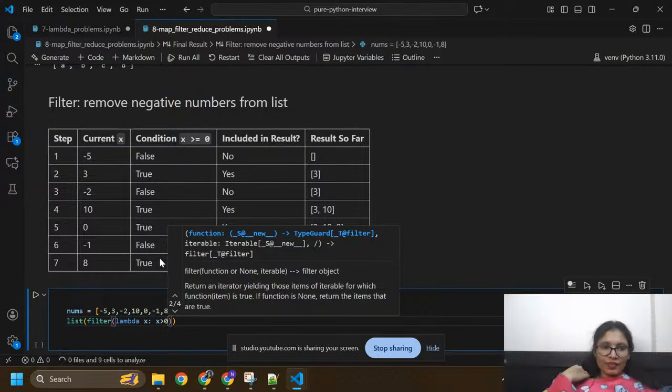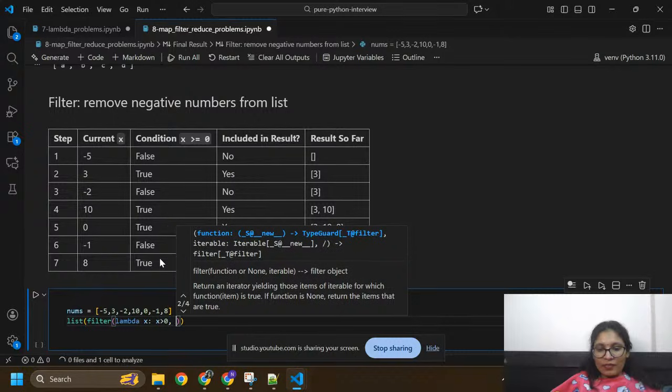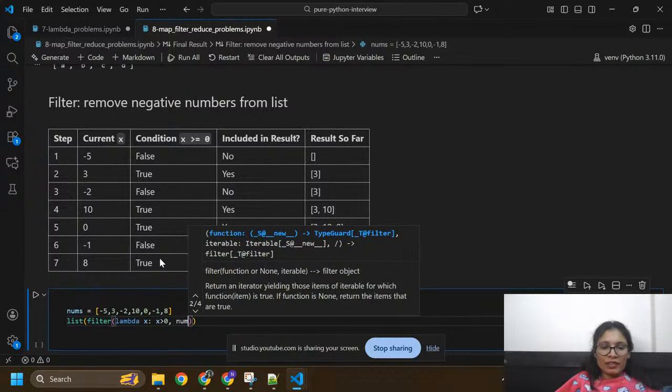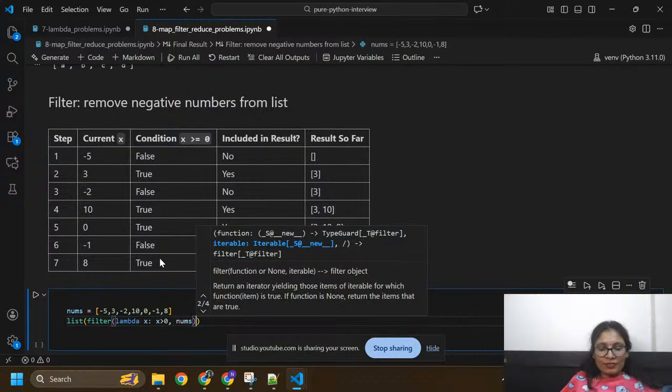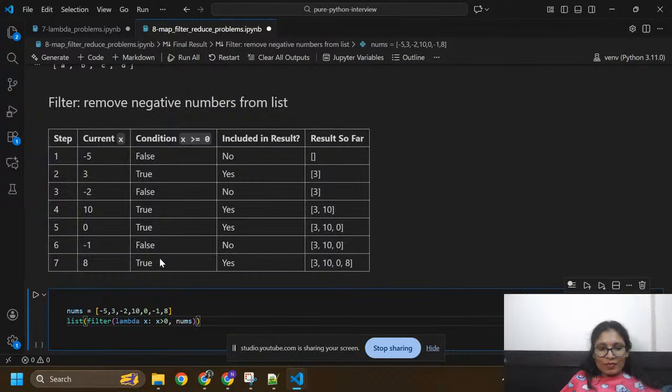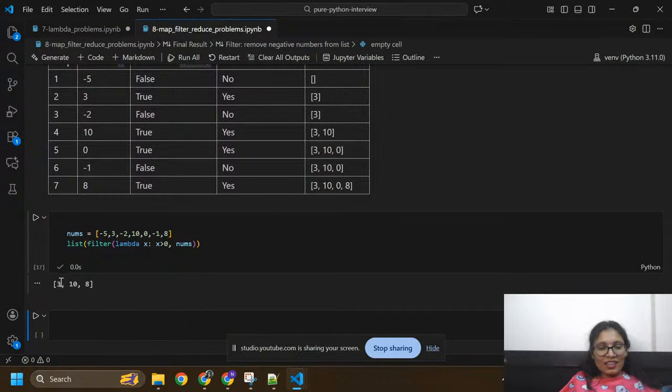I want numbers which are greater than 0. Okay, so I got 3, 10, and 8.